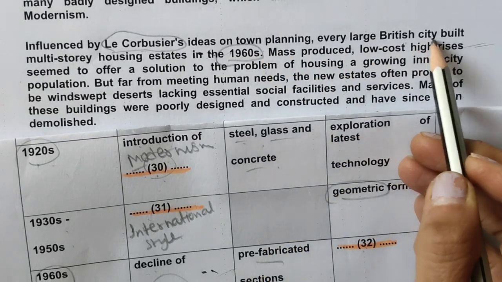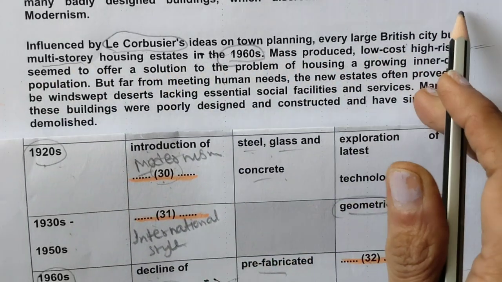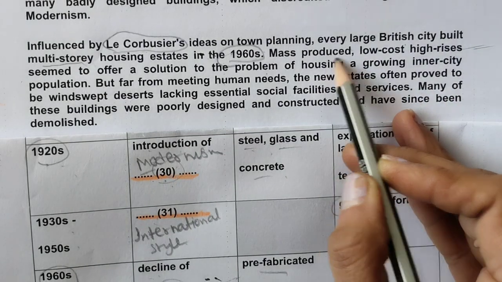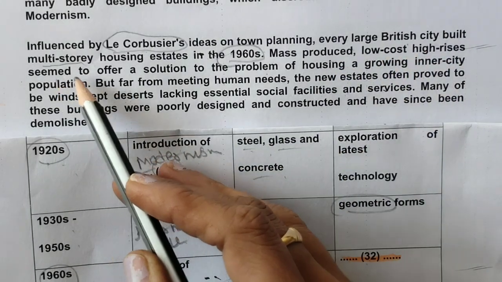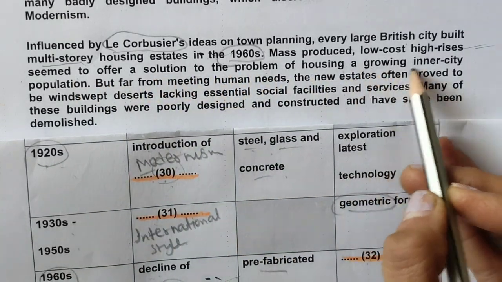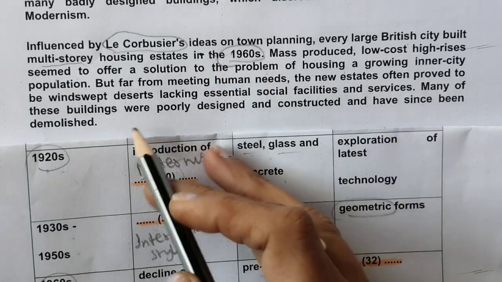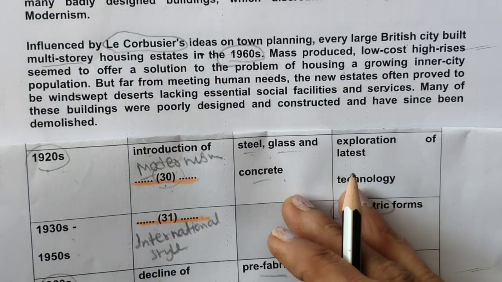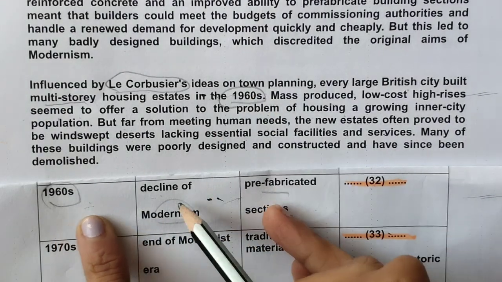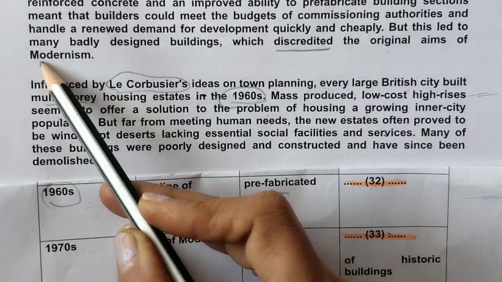Every large British city built multi-story housing estates in 1960s. Mass-produced low-cost high-rises seemed to offer a solution to the problem of growing inner city, but far from. Okay, just a minute. This is better now. I can see it. 1960s is here. Decline of modernism, discredited the original aims of modernism.